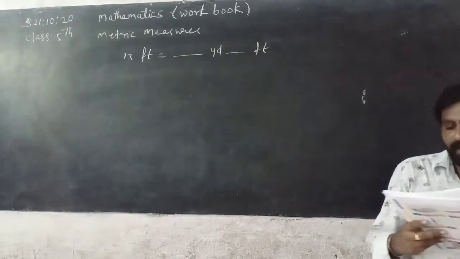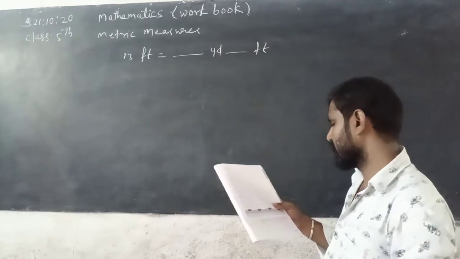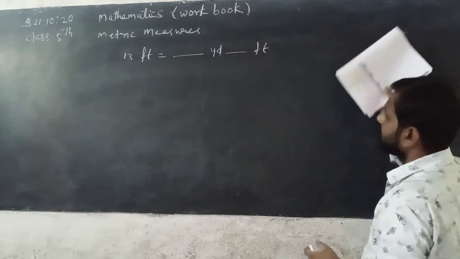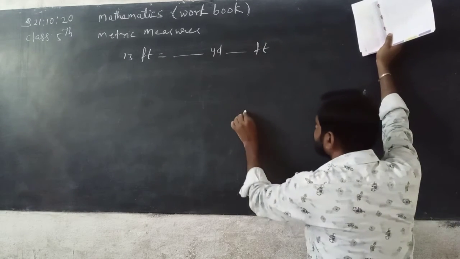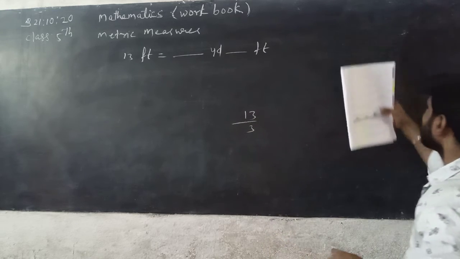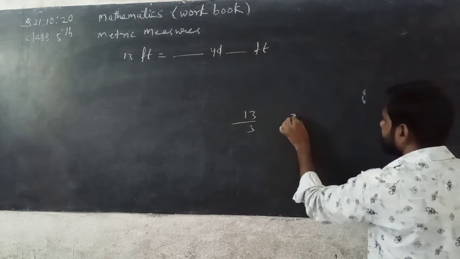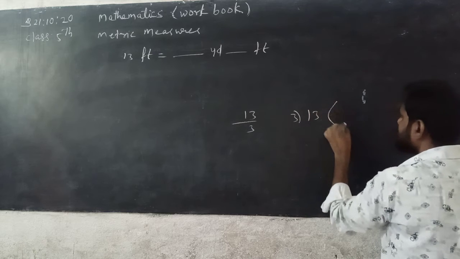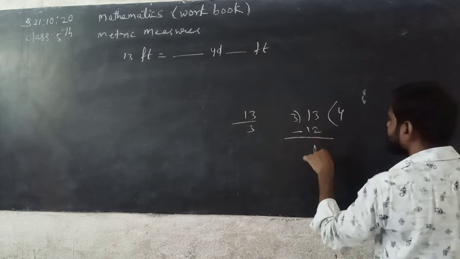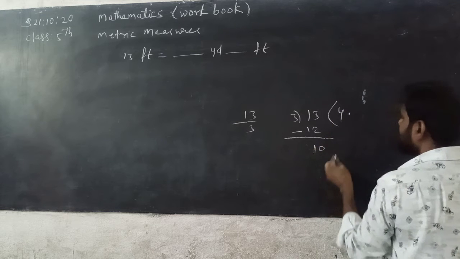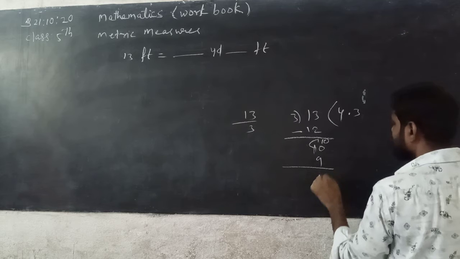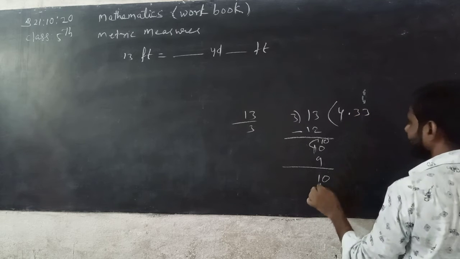See here, thirteen is divided by 3. So here 3 4s are 12, 13 minus 12 is 1, bring down 0, 10. 3 3s are 9, 10 minus 9 is 1, 10. 3 3s are 9.